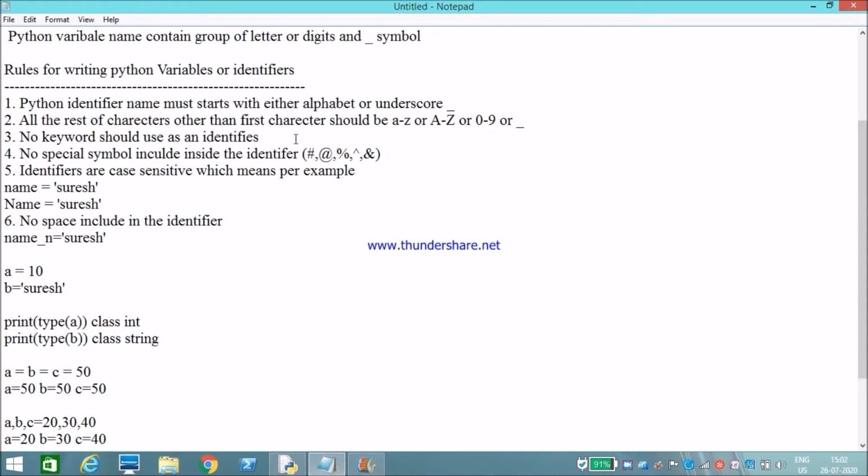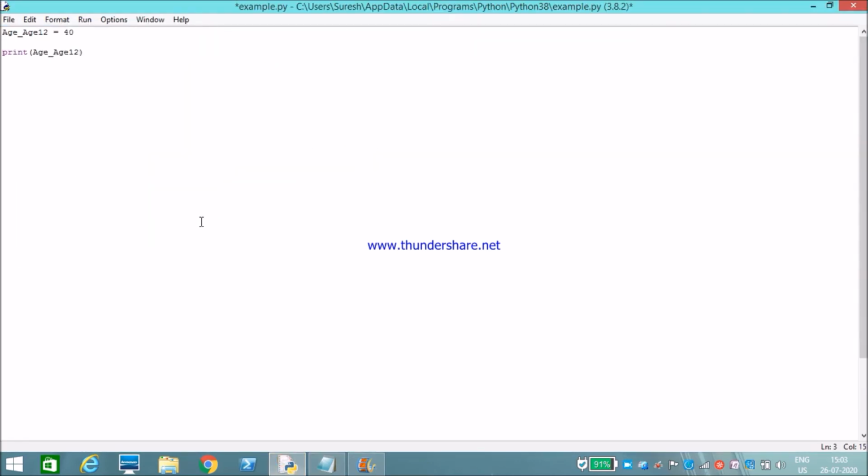No keyword should be used as an identifier. Now what are keywords? I will explain the keywords in Python in the next video. For example, as is a keyword in Python. See, all keywords are identified with red color. If is a keyword, for is a keyword, else is a keyword, elif is a keyword.